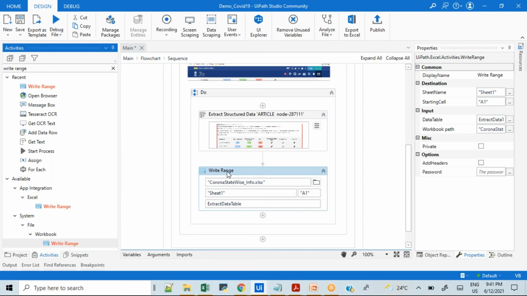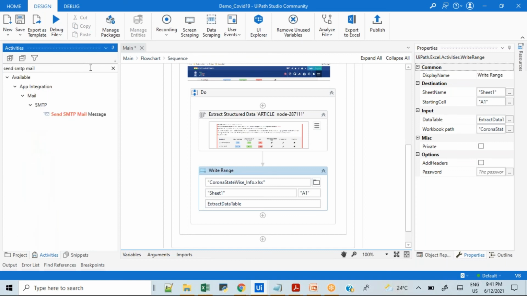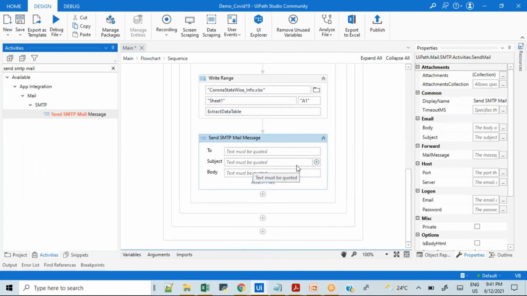What is the next thing? We have to send the email to the respective people, right? So the send SMTP mail message is the activity we have to use. These are nothing but functions which are already created. We just have to provide input and output, and build the automation.